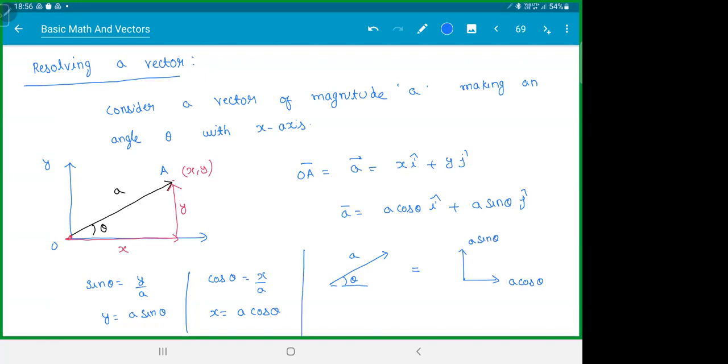Is this making sense? If someone gives you a vector at an angle, you can write it as two perpendicular components, a cos theta and a sin theta. Both mean the same thing. Please have a look at this. That's it. Resolving a vector, this is the basic idea. We'll do some examples and then we'll see some applications.